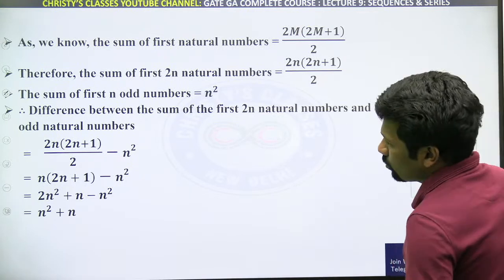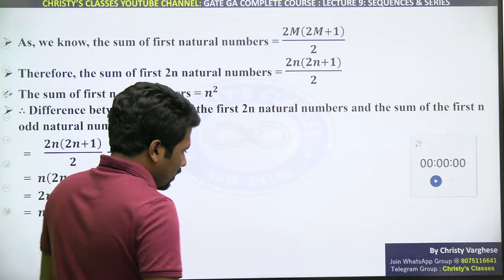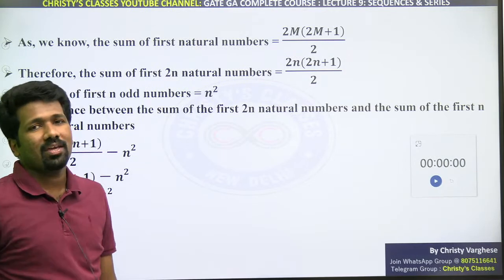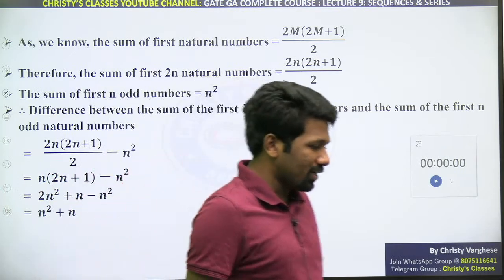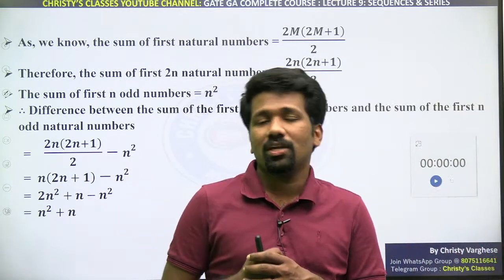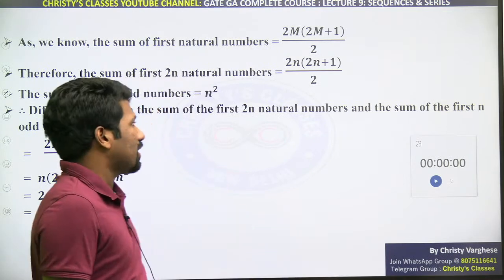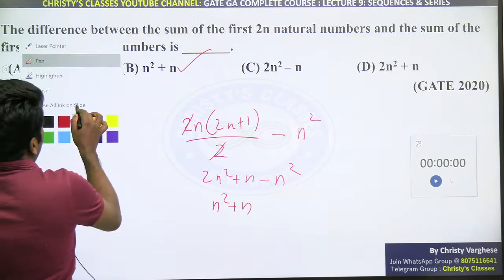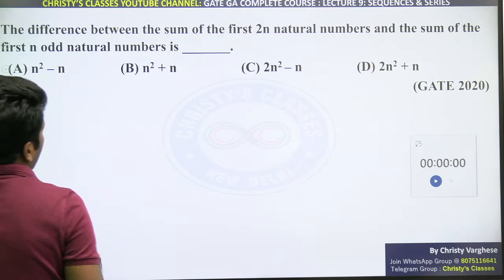Direct method. Now to those people who are not that interested in learning more formulas, like a plus n minus 1 d formula भी याद में नहीं है तो, then you can do the same question with the taking example method. I have told many times there are at least 15 different approaches you can do a question with. यहाँ पे mathematical direct method भी एक approach है, taking example method भी एक approach है. Taking example method कैसा applicable होगा यहाँ? n के जगह एक example ले लो, वो example satisfy करने वाला option क्या है चेक करो.